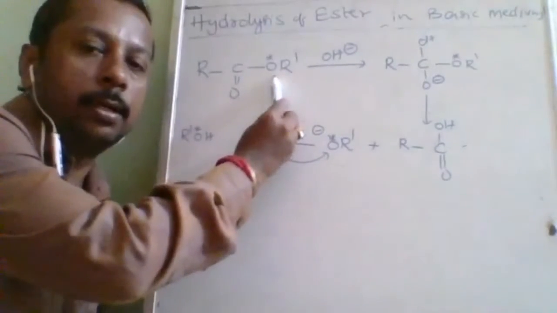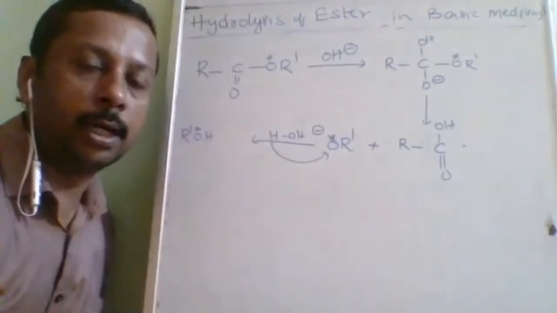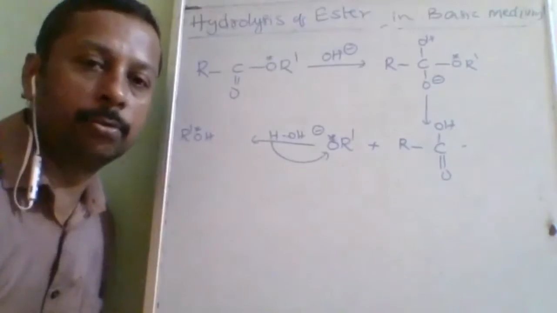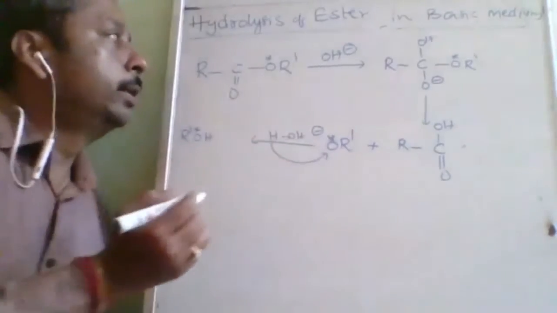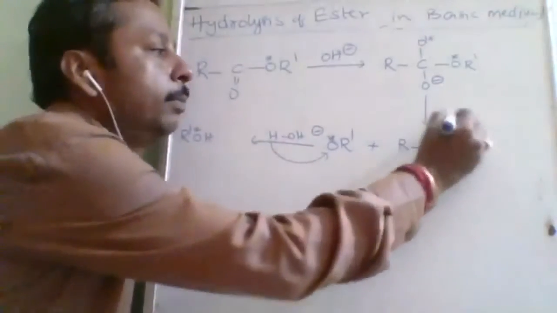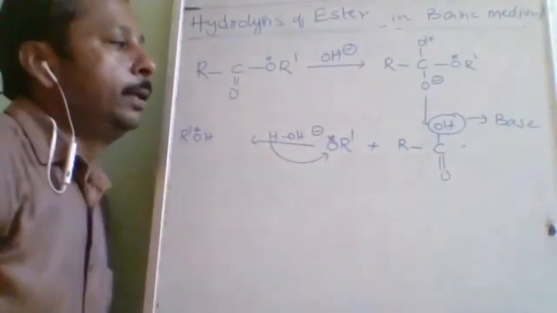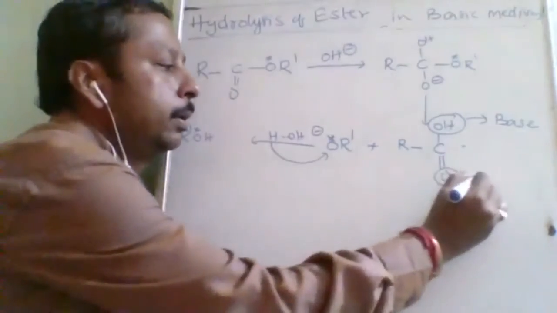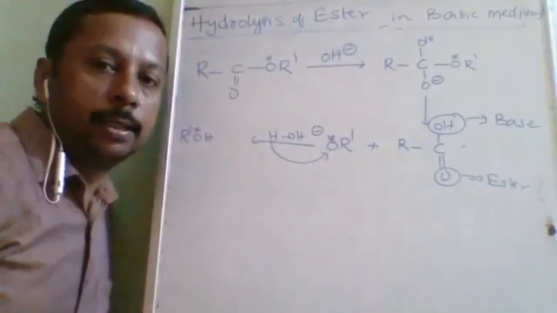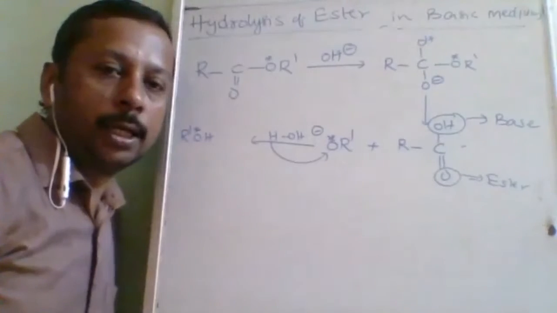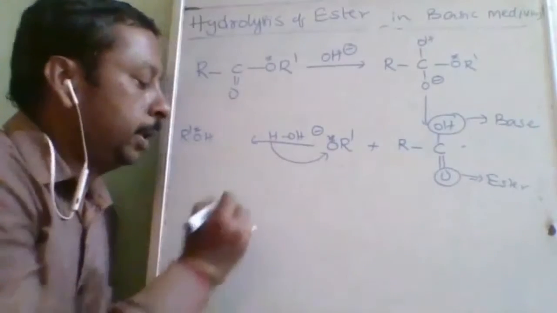This is the O star. The O star will come to the alcohol, that is, the ester RO dash, oxygen will be attached to what? Alcohol. Okay, and the OH, where is it going? To this one. Where did it come from? From the base. This one is from the ester only. Understood? So the OH minus provided by the base will be attached to the carboxylic acid, not from the water.